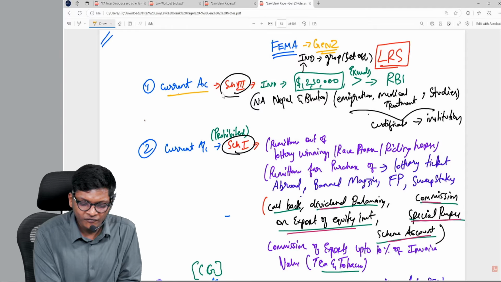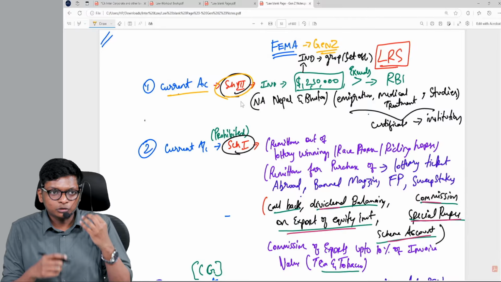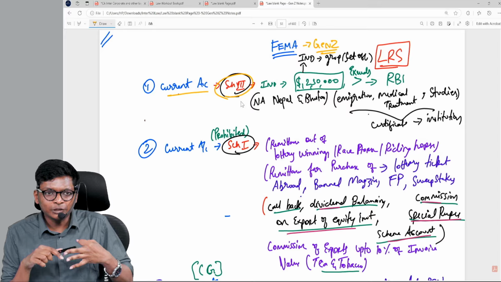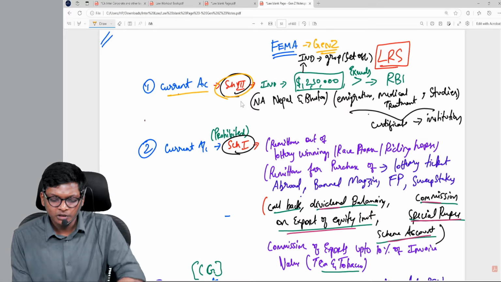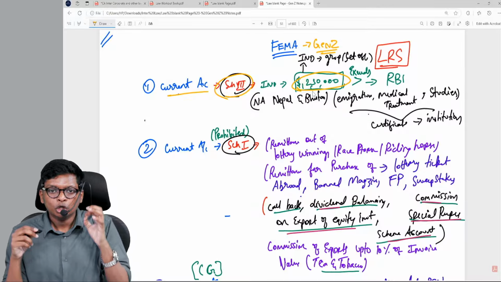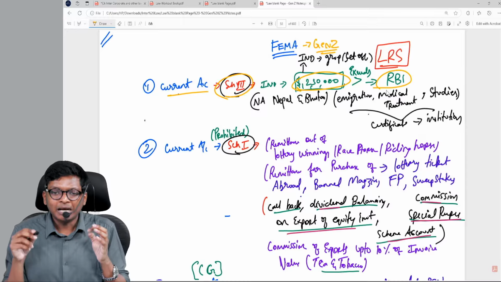First is current account, which is schedule 3. Current account has totally 3 schedules. The third schedule talks about what you can do as an individual. For that, as an individual, limit is 2,50,000. If it crosses that, then you will go to RBI.